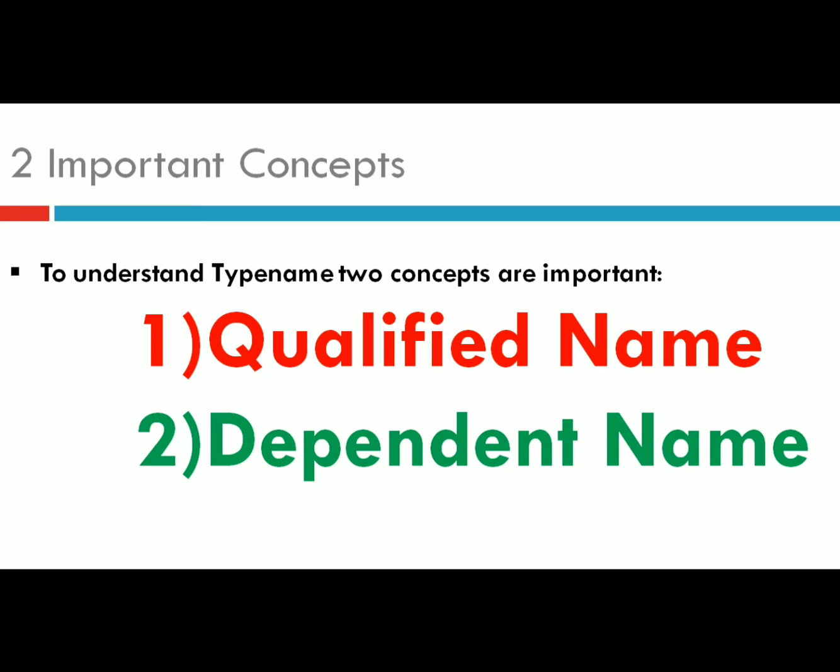We made the statement that a dependent name and qualified name in the template definition or declaration is a type, and we need to explicitly convey this to the compiler because the compiler doesn't know. So we will understand them one by one.